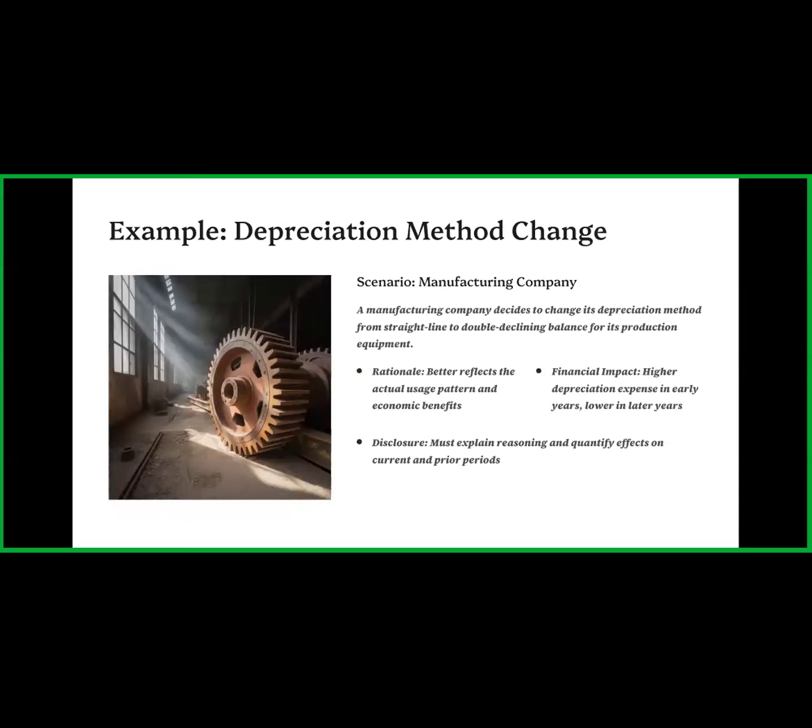Here is one example of a change in accounting policies. A manufacturing company decides to change its depreciation method from straight line to double declining balance for its production equipment. We know that there are different depreciation methods available.